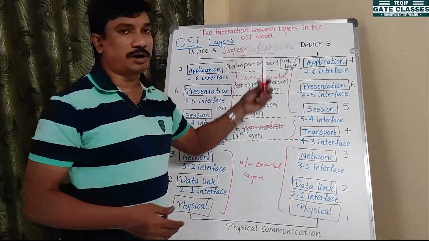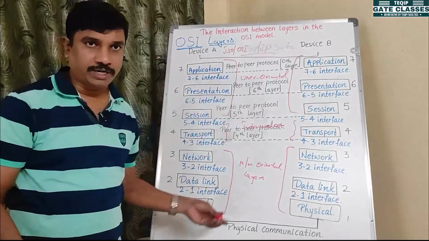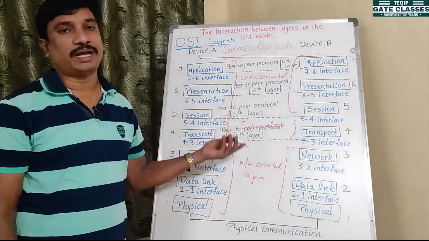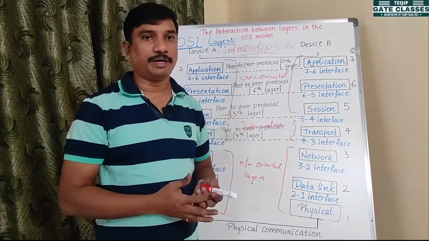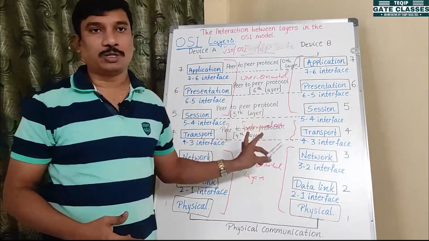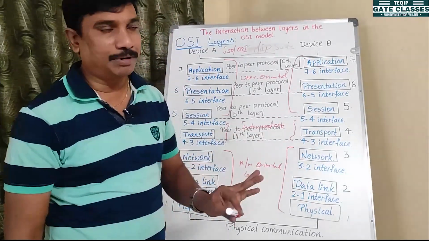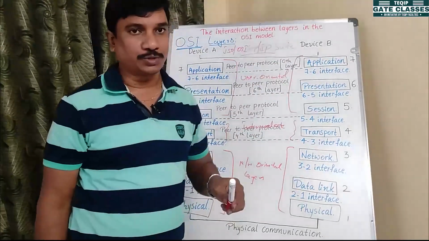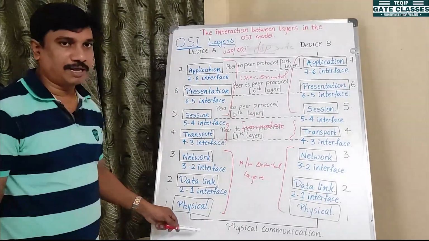So OSI is one architecture. Open System Interconnection is an architecture with 7 layers. It was implemented up to the 1990s, not fully implemented, only somewhat. So finally, in today's scenario, OSI is the reference model only, not an implemented model. The fully implemented model is the TCP/IP protocol suite. Okay, so we will discuss layer by layer.